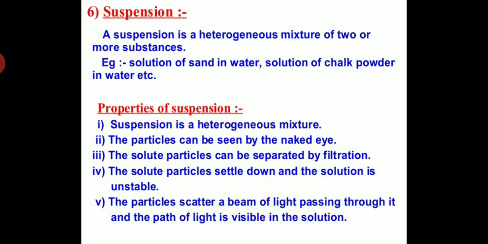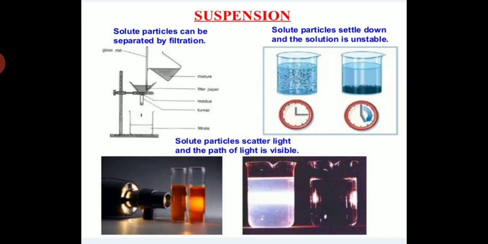We have discussed so many points about the mixture, the homogeneous mixture and the heterogeneous mixture. Okay students, read all the points. You can see this, the suspension. Solute particles can be separated by filtration. You can see chalk powder.